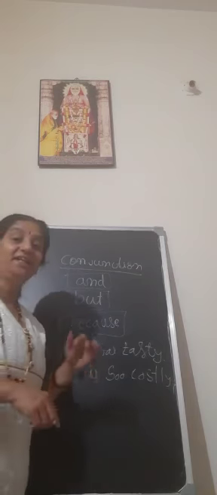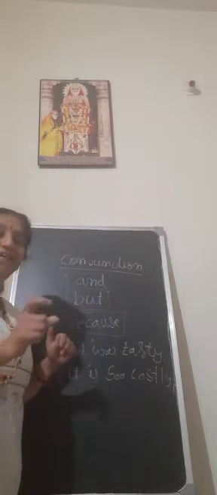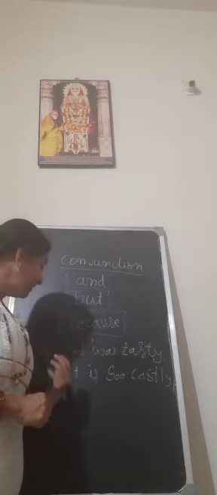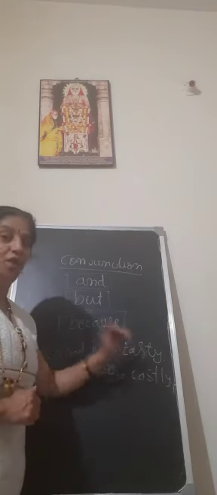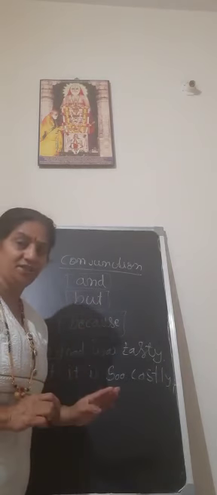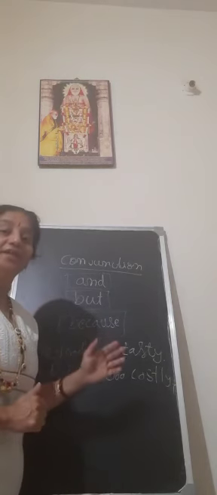But is connecting the two sentences. In the previous sentence, and connected two words. Here, but connects two sentences. What are those two sentences? The food was tasty, very delicious. But it is so costly, so expensive.